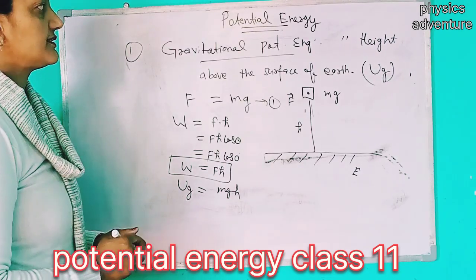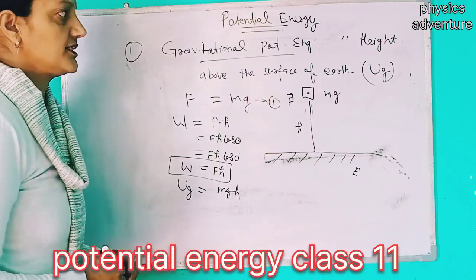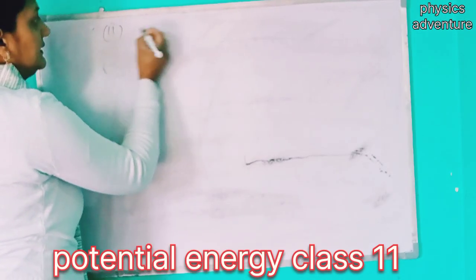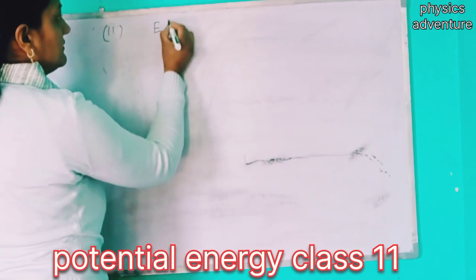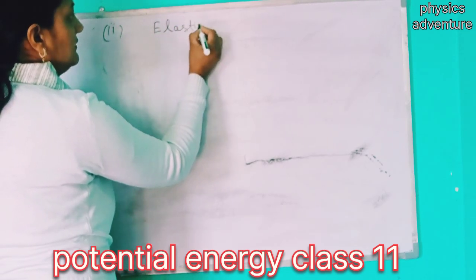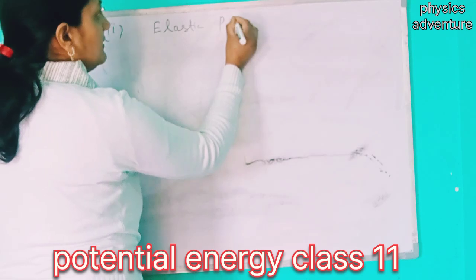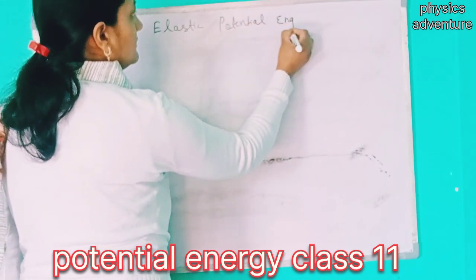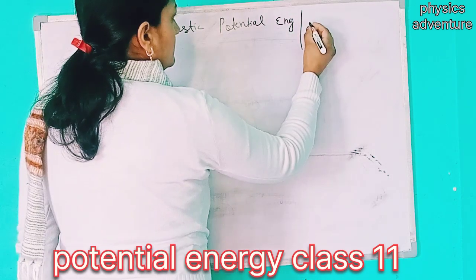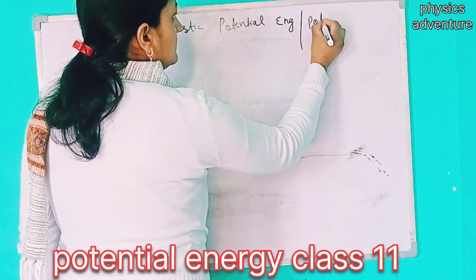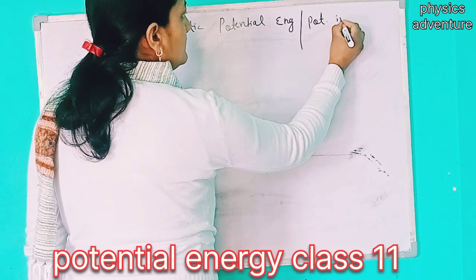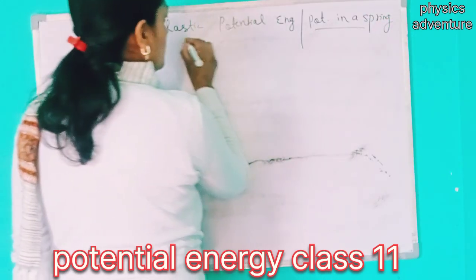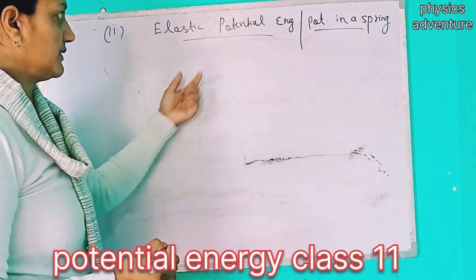Now we will discuss the second type, elastic potential energy, or potential energy in a spring.